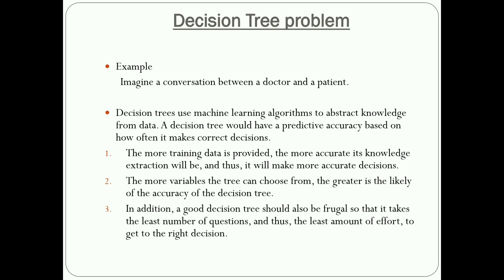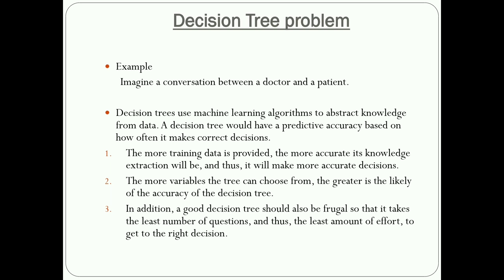Next, the more variables the tree can choose from, the greater the likely accuracy of the decision tree. In that data set, for example, there are four sunny entries in the outlook, and depending on temperature, humidity and windy, these vary. So he has taken many different variables. The more variables the tree can choose from, the greater the accuracy of the decision tree.